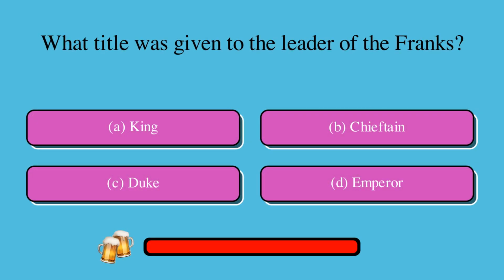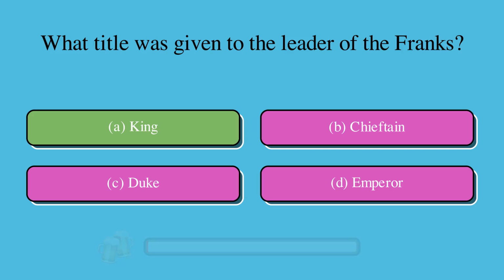What title was given to the leader of the Franks? Is it A. King, B. Chieftain, C. Duke, or D. Emperor? The correct answer is A. King.